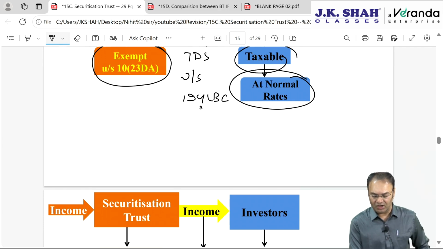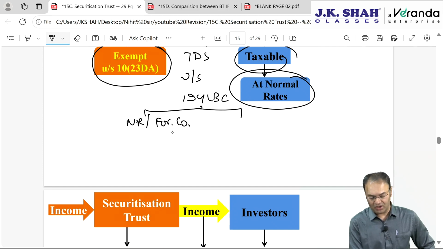At what rate? It depends upon the residential status of the payee, the residential status of the investor. If non-resident or a foreign company, then as per rate in force. Rate in force means if it is a foreign company, then it was 40%, now it will be 35%.